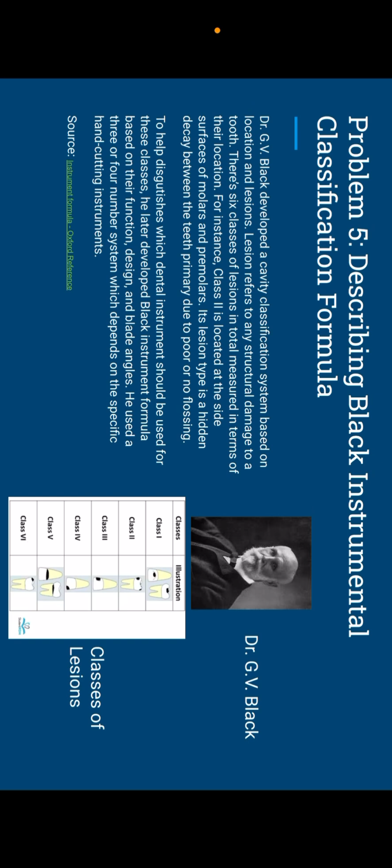And that's the source. The picture on the right is Dr. G.V. Black. Below is the class of lesions, and we basically used class 2. You can see the black dots. They basically represent the locations of what's happening. So that black dot on class 2 is in between the teeth, which happens due to either poor flossing or no flossing at all.